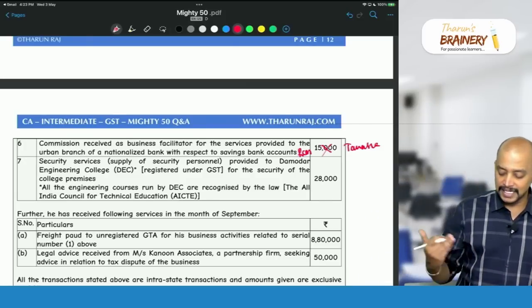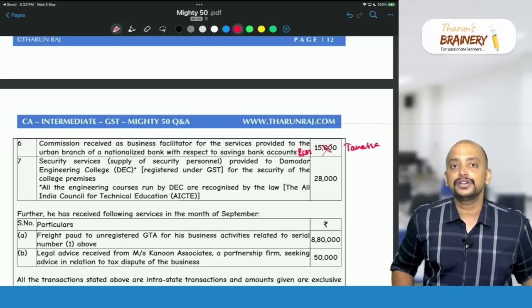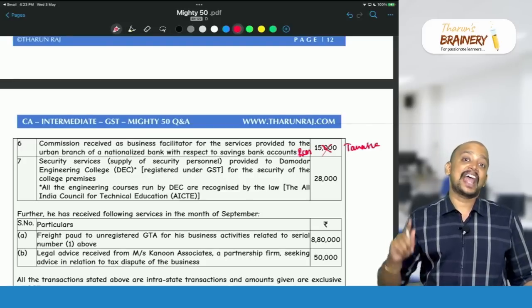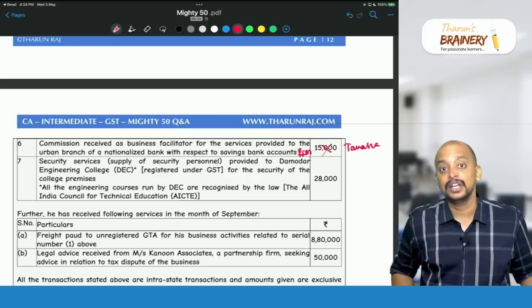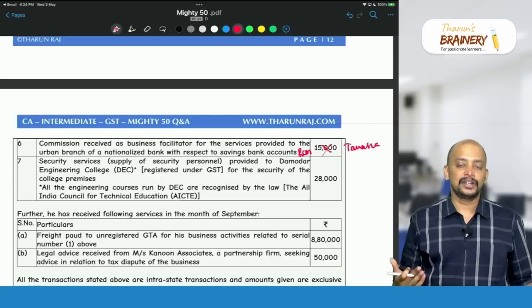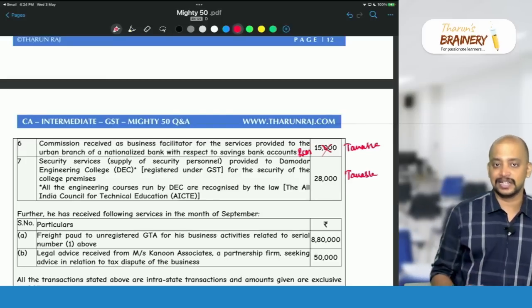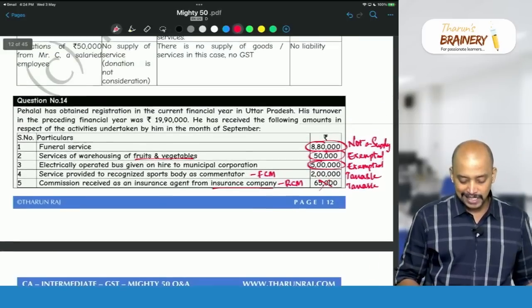Then security services provided to Damodar Engineering College. Security and housekeeping service provided to a category 1 educational institution is only covered under exemption. But here it is not exempted, it will be taxable. But whether security agency service will come under RCM? Yes, if the supplier is other than a body corporate.